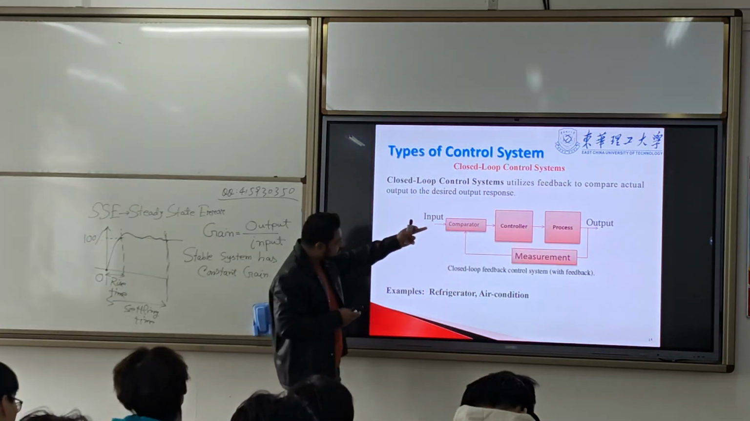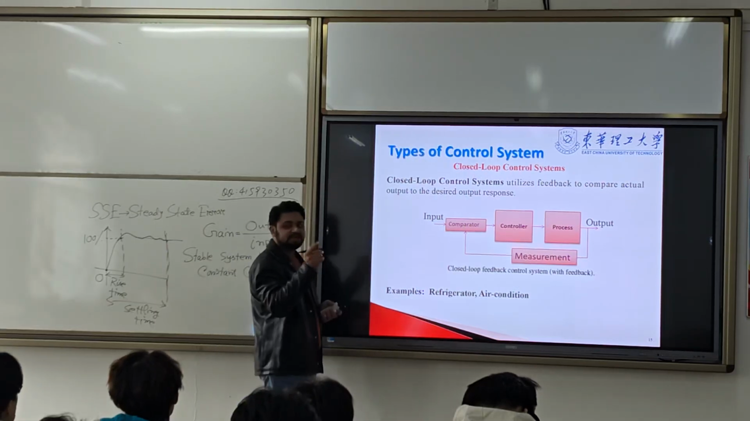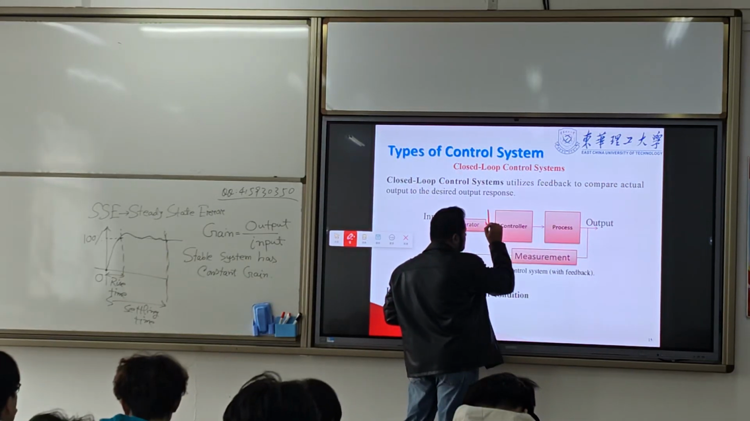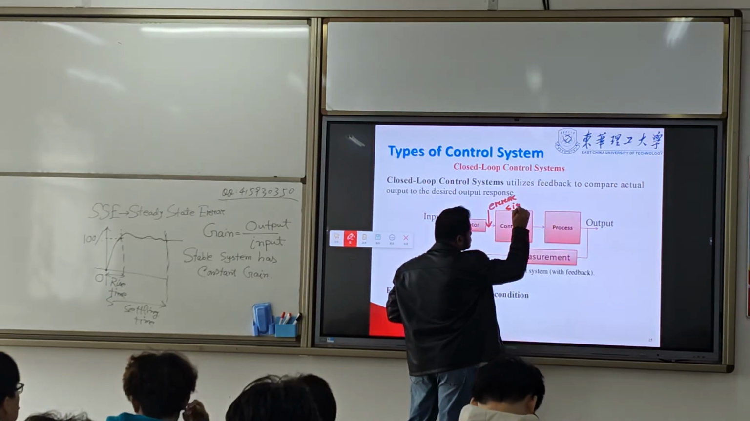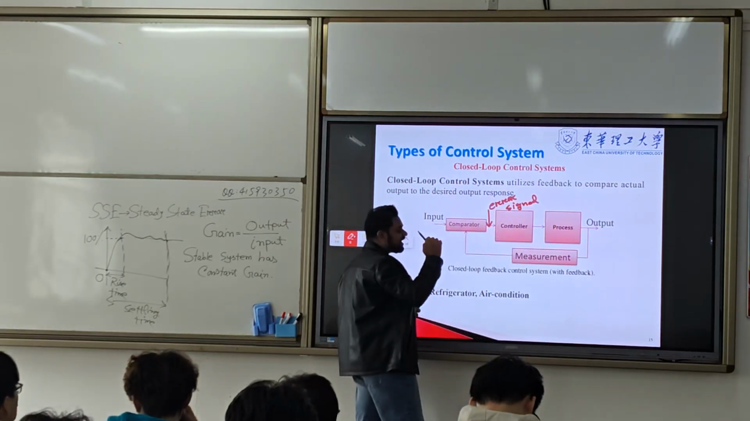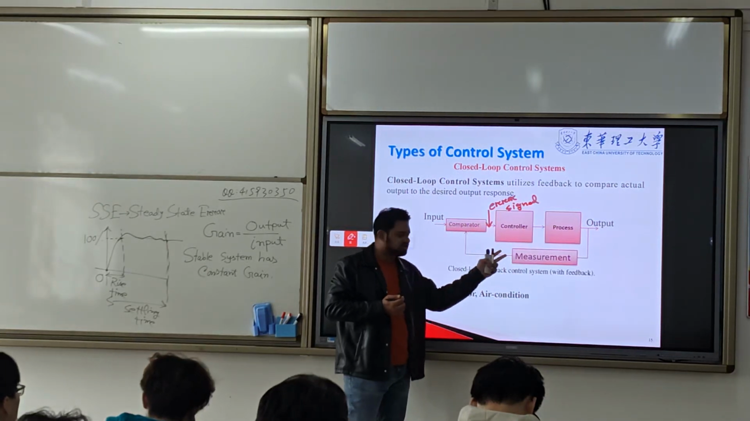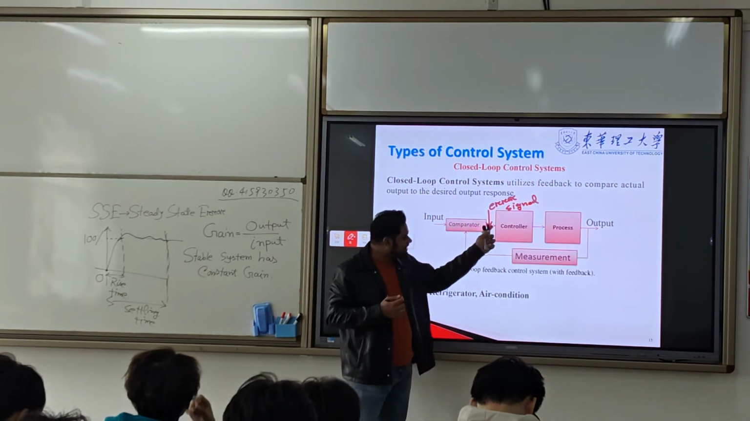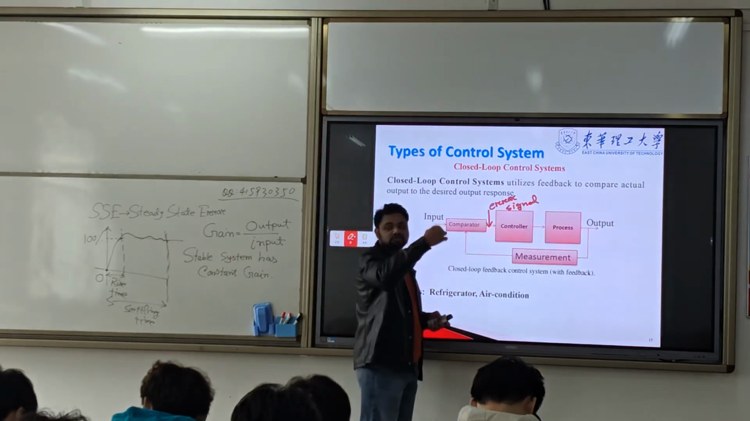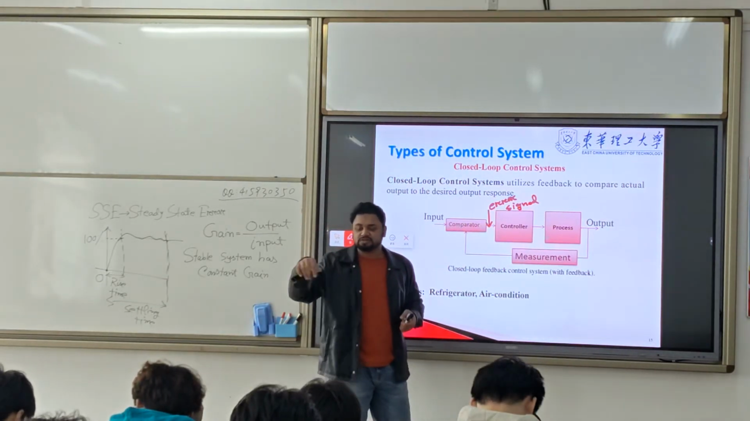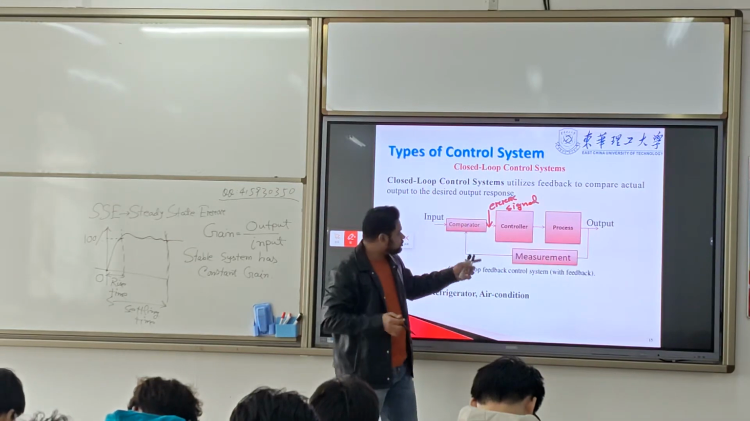Because this is the error signal. The controller does not get the input signal directly. The controller gets the error signal, the difference between this one and this. It can do this n times. It is a closed loop, it is continuous. It will not stop, it will go on all the time.